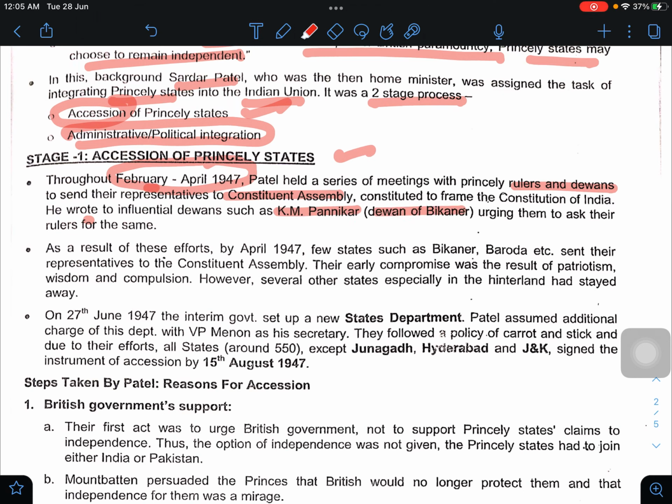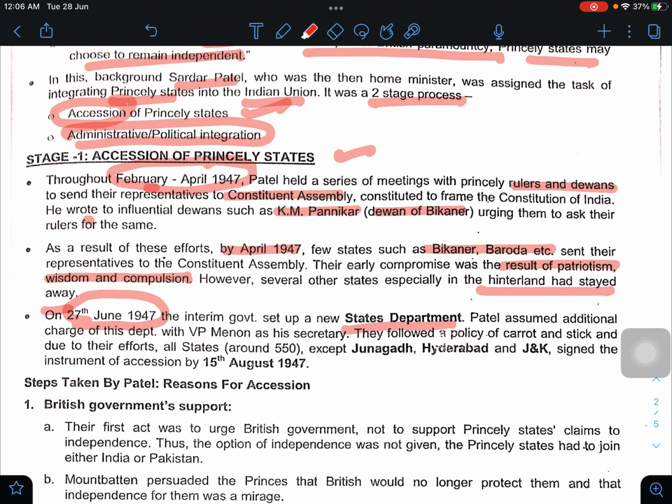As a result of these efforts, by April 1947, a few states such as Bikaner and Baroda sent their representatives to the Constituent Assembly. Their early compromise was a result of patriotism, wisdom, and compulsion. Of course, a few were patriotic, a few were wise enough to know that independence was not possible, and a few did not want to join this union but had to because of several limitations. However, several others, especially in the hinterland, had stayed away. On 27th June 1947, around the time of Jinnah's statement, the interim government set up a new States Department.